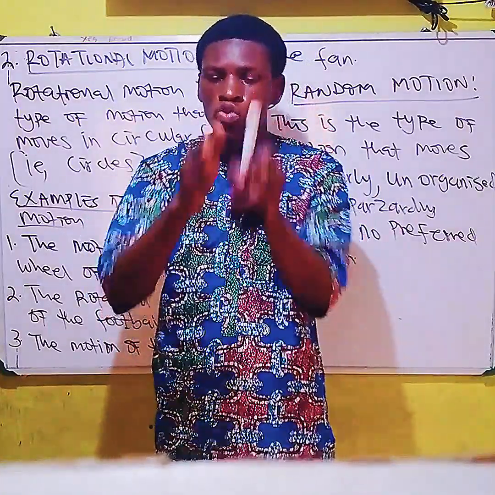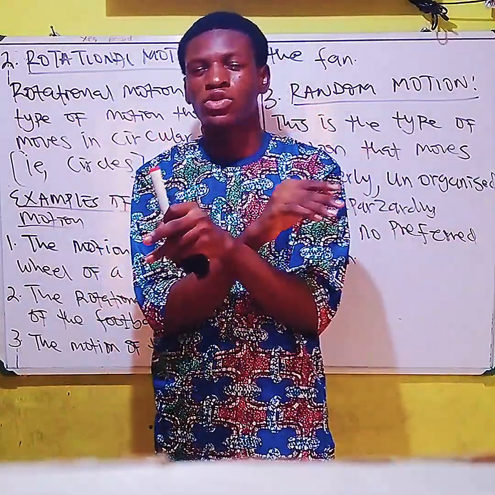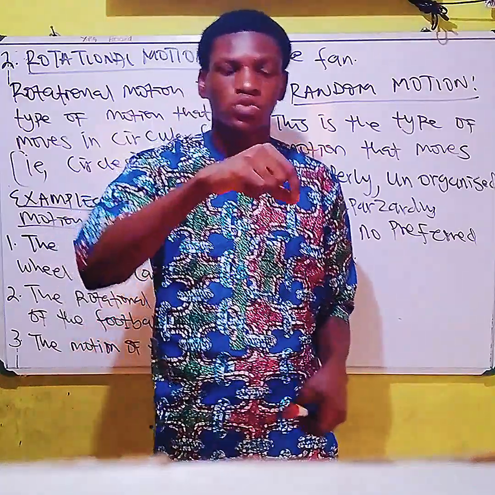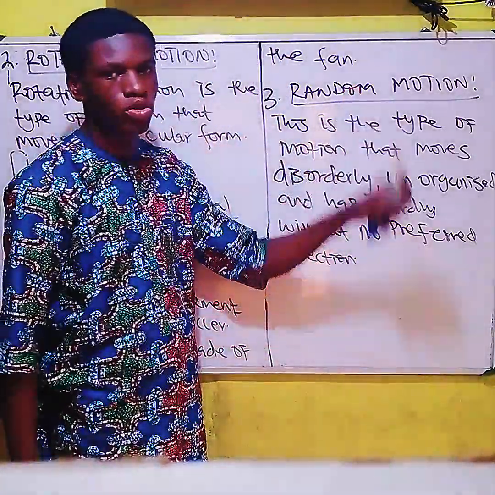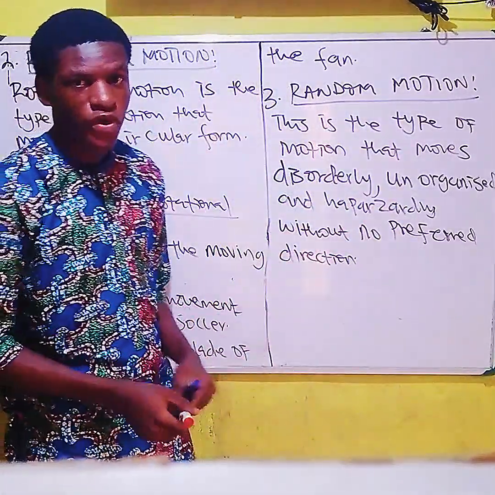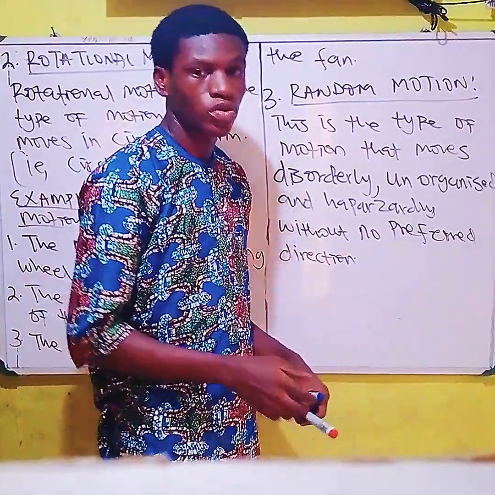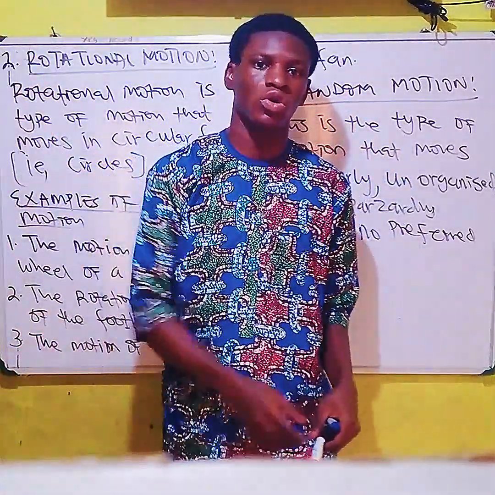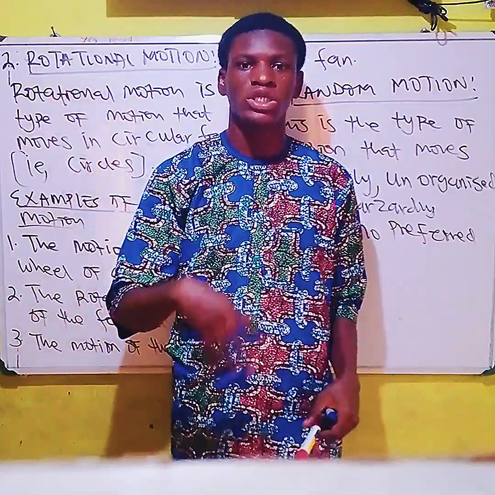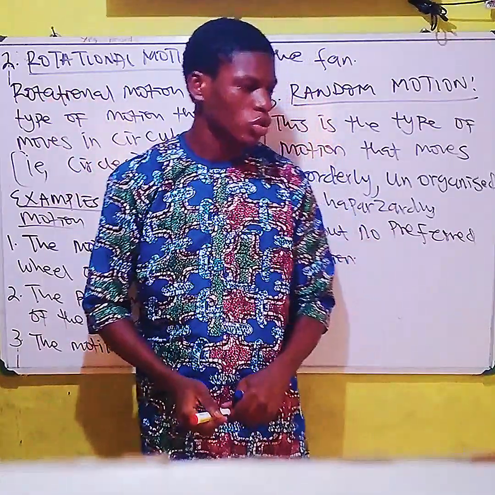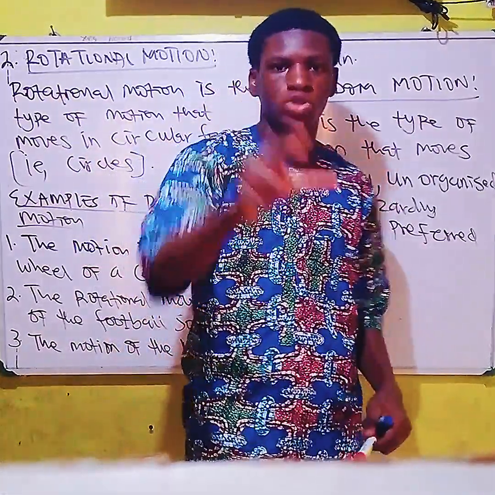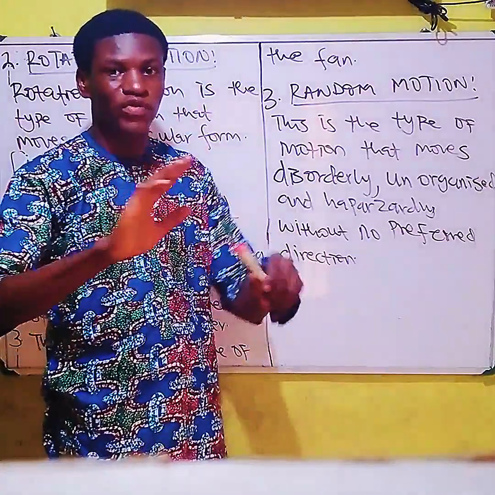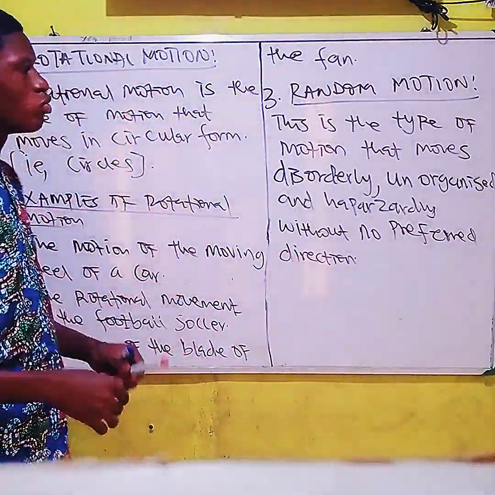No, it moves without direction, disorderly. That's what we call random motion. Dust particles are also an example: when you blow up dust, the dust particles show random motion. So let's take note of the examples of random motion.